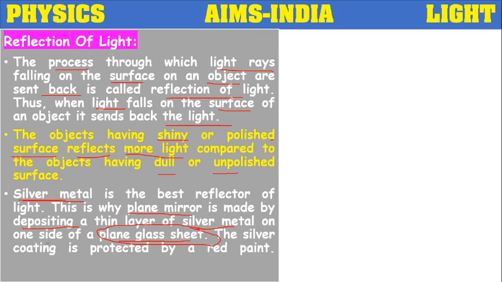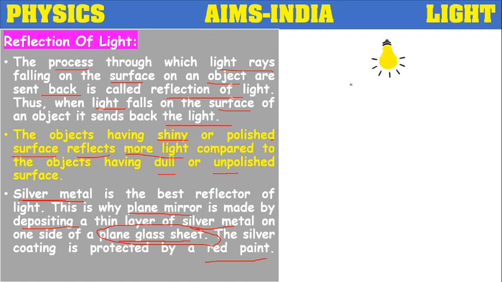Then that silver metal coating is protected by red paint. That's why the plane mirror acts like the best reflector, and that's why we use it for seeing our images, as normal mirrors.